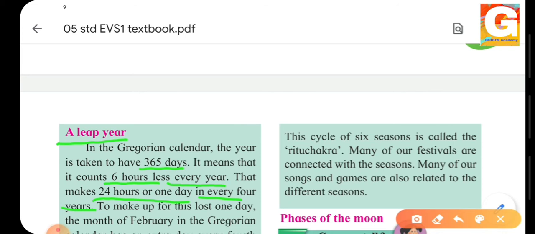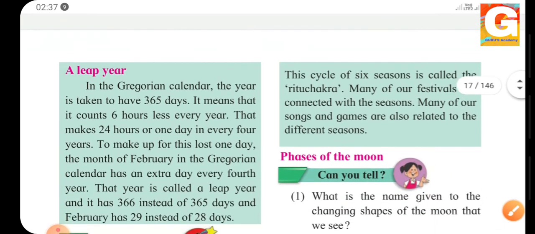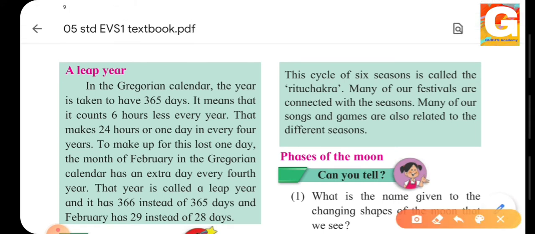So to make up this loss of 1 day, the month of February in the Gregorian calendar has an extra day every 4th year. Yes, the loss of 1 day, we have to repair it because we can't neglect it. So those 24 hours make 1 day. That means every 4 years, February has 29 days instead of 28 days. And that year is called a leap year.